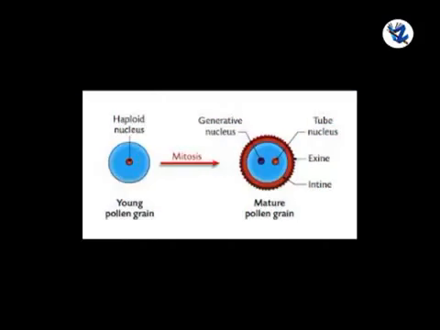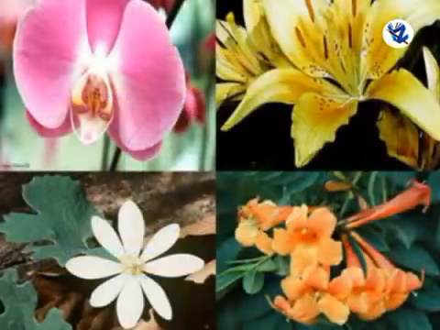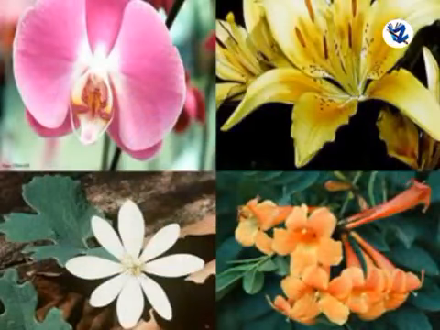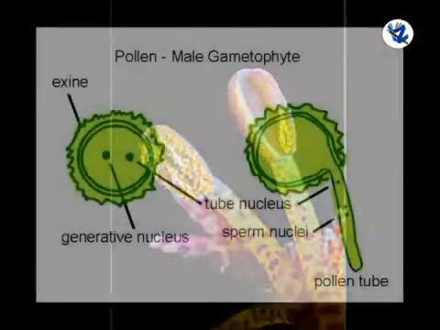The generative cell has a large nucleus, thin cytoplasm and lacks reserve food and vacuole. The vegetative or tube cell has a large vacuole, thick cytoplasm, nucleus and reserve food. In most angiosperms, pollen grains are released at the two-celled stage after dehiscence of the anther.